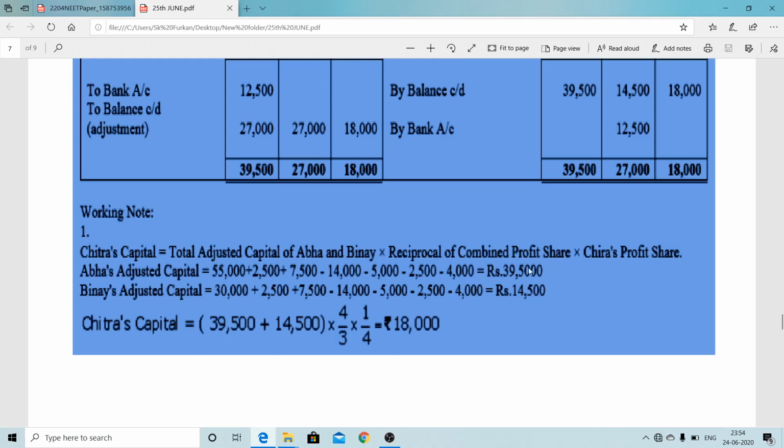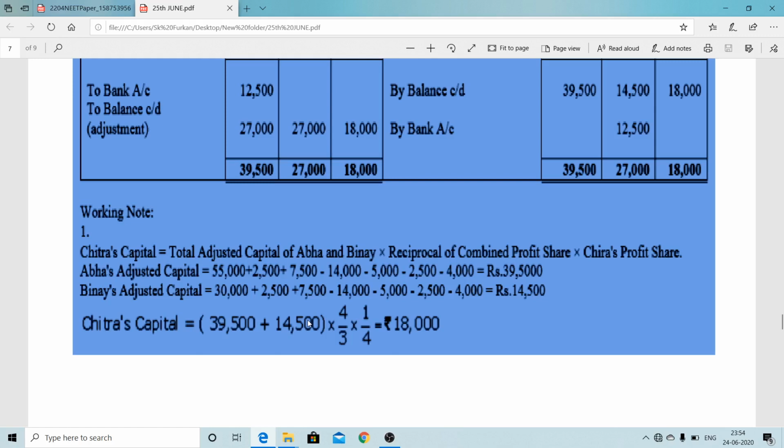Total capital, so combined capital of the old partner, that is 39,500 plus 14,500 is coming 54,000. So we can say that new partner is getting 1/4 share. So 1 minus 1/4, that is 3/4.